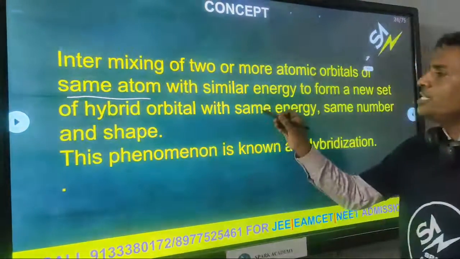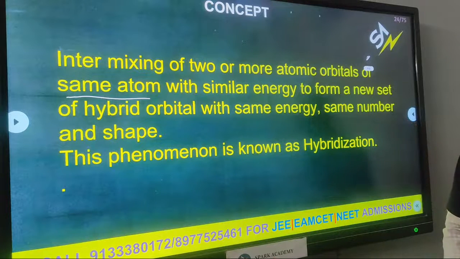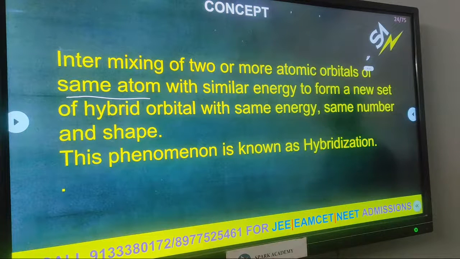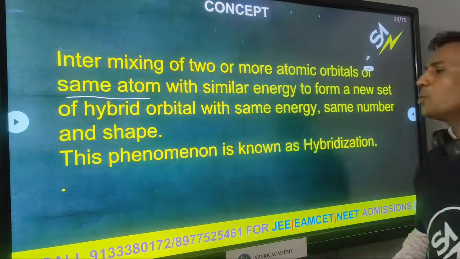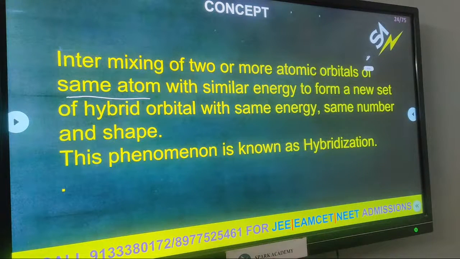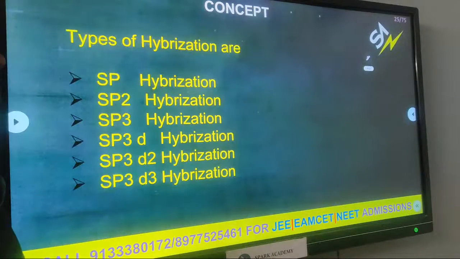Orbitals with similar energy intermix to form a new set of hybrid orbitals, which have the same number as the atomic orbitals. This process is called hybridization. I hope you understand the definition of hybridization.